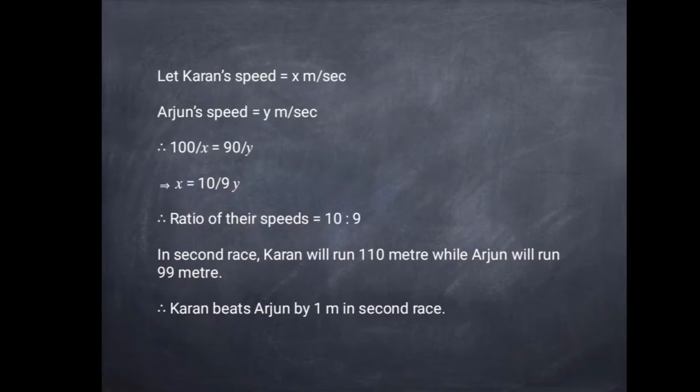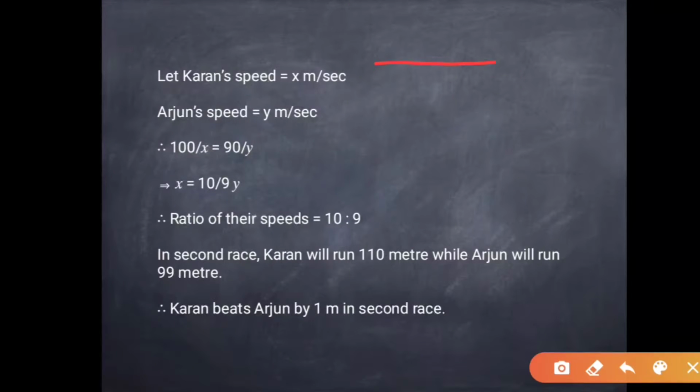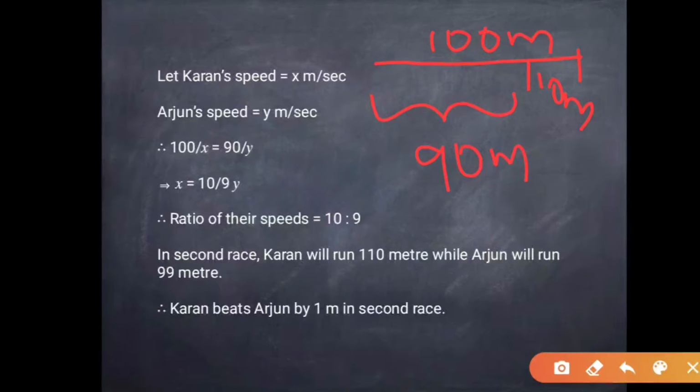So let Karan's speed be x meters per second and Arjun's speed be y meters per second. The race was a 100-meter race. So it is said that Karan finishes 100 meters and beats Arjun by 10 meters, which means Arjun will cover 90 meters while Karan covers 100 meters.